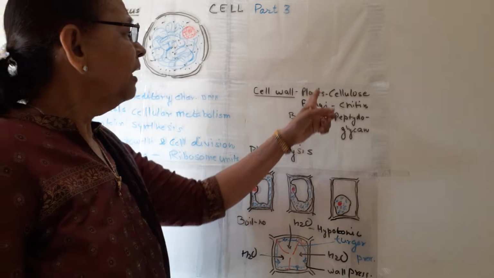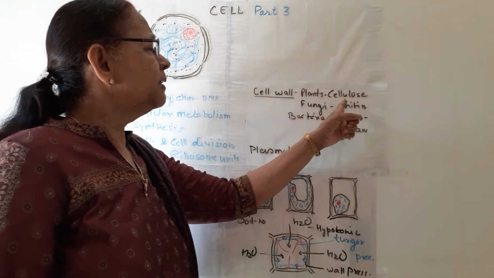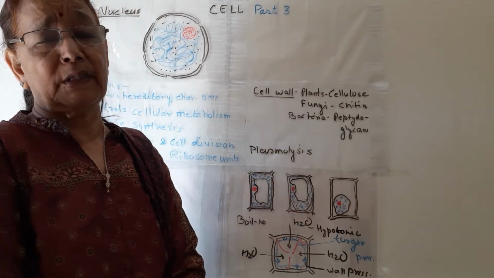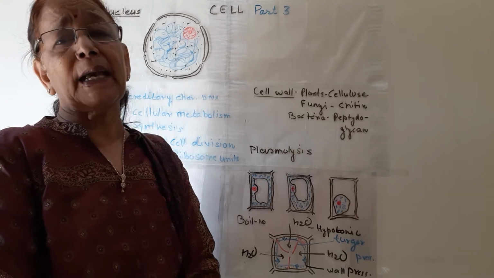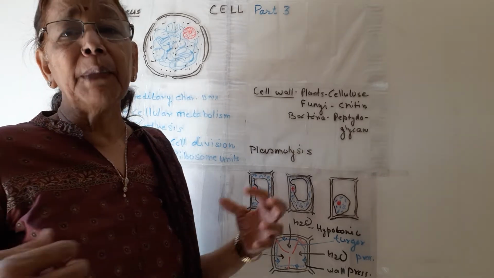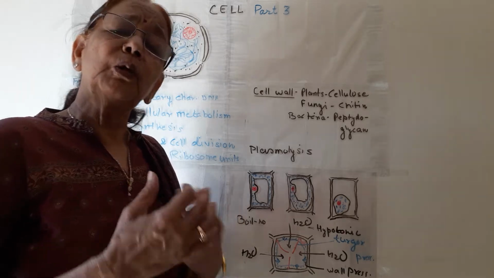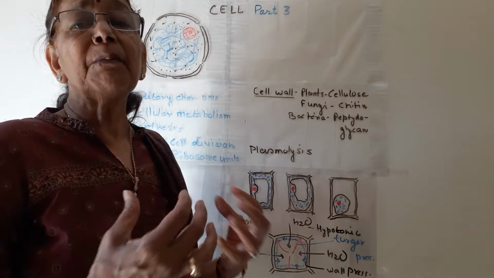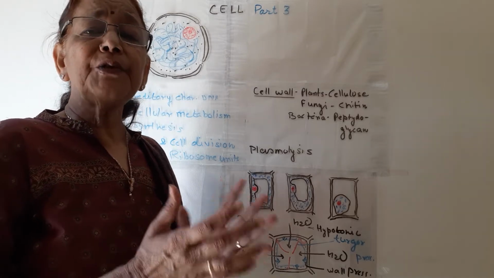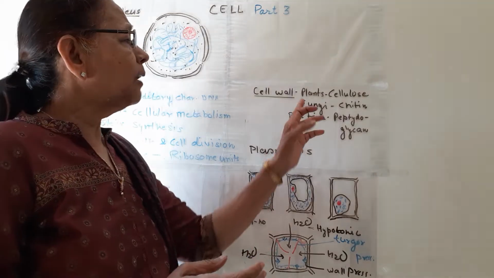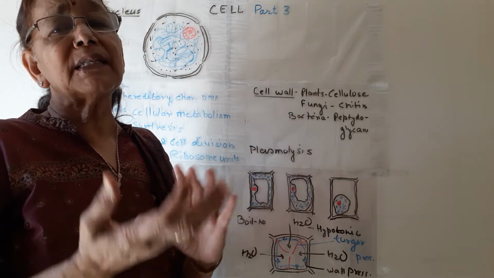In plants, the cell wall is made up of cellulose. Cellulose is a chemical, a polysaccharide made by about 1000 or more units of simple sugars like glucose. But the arrangement is such that cellulose is different from starch.